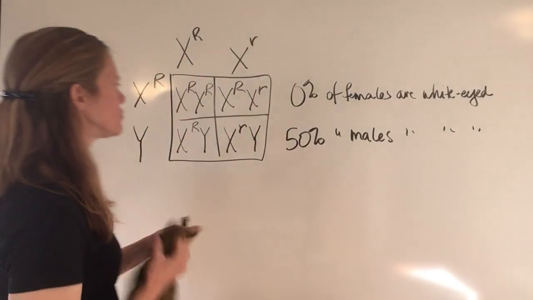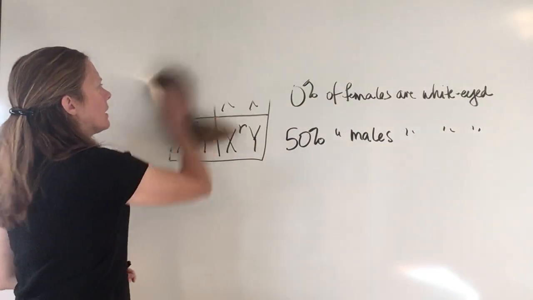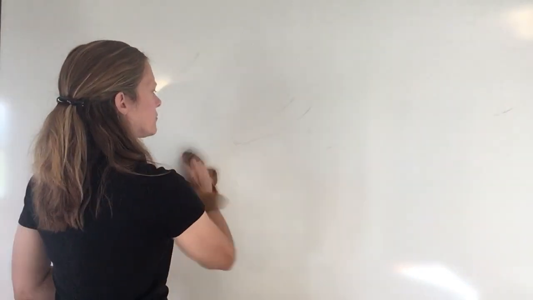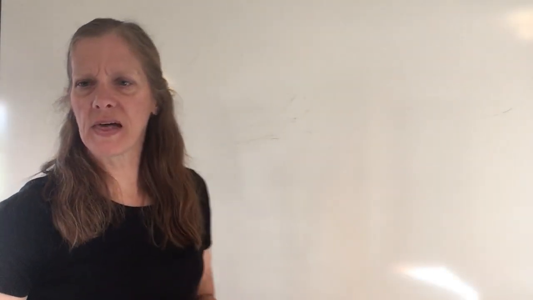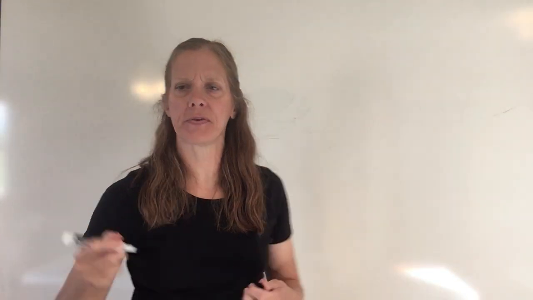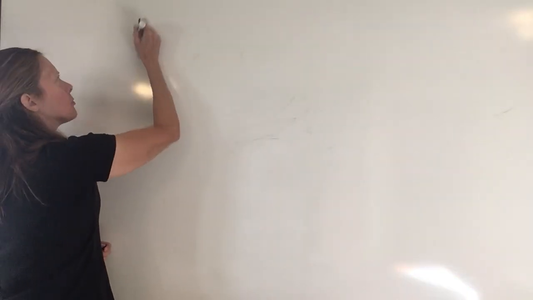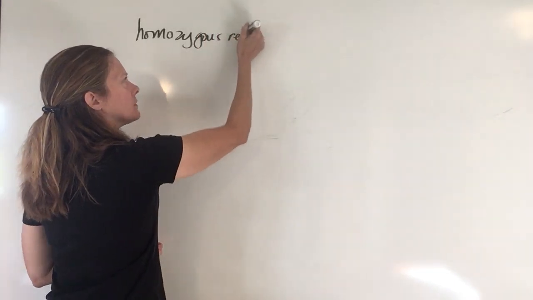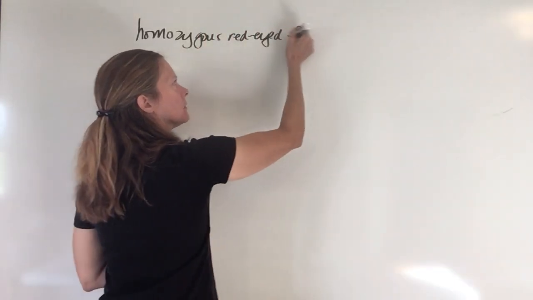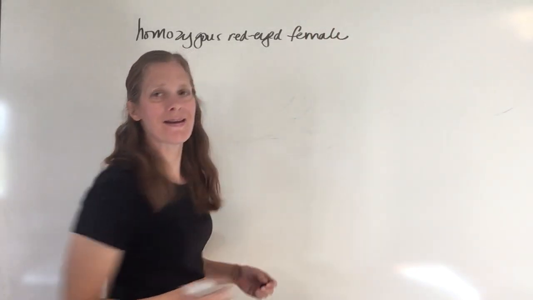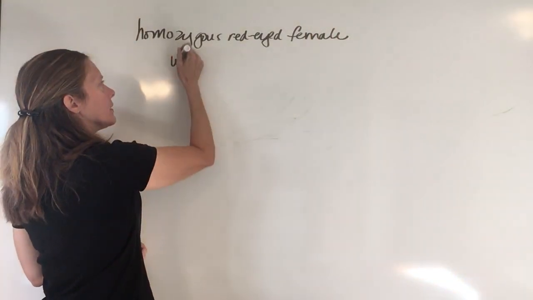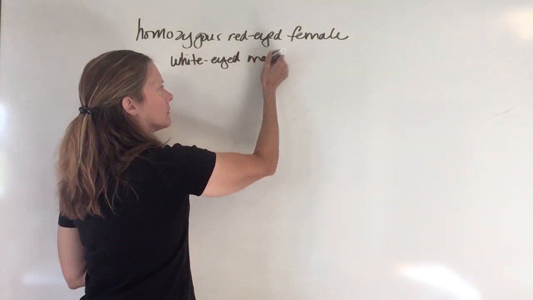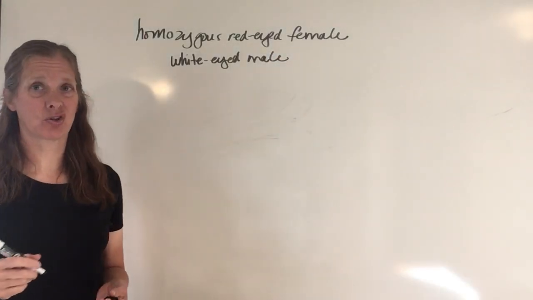All right, we're going to do one more example. Again, this one's not in your book. I just want to show you a different type. Okay, let's say that I have a homozygous red-eyed female. And I'm going to cross that with a white-eyed male. What's that going to look like?